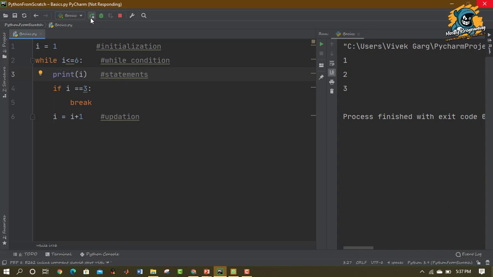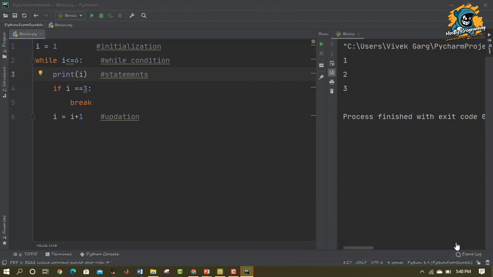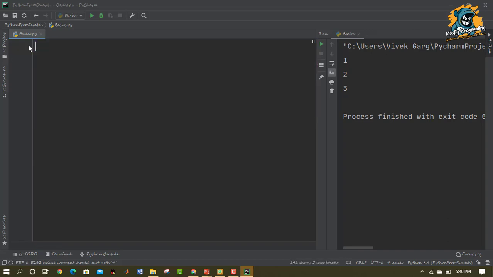Let us write the Python script for the while loop with the continue statement now. Let's rewrite the code again. I'm going to take a variable I in the initialization phase and give it a value 0. Then in the next line, I would write while, and there I would write the condition that we have been using, I is less than 6.